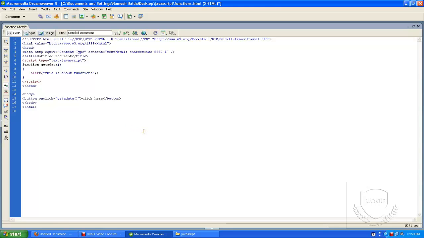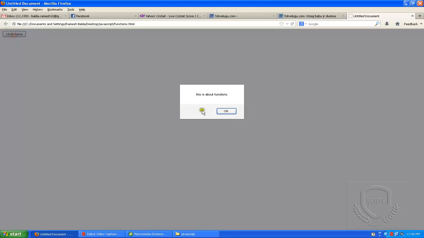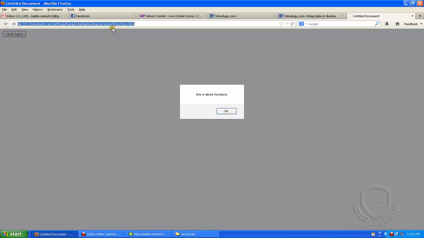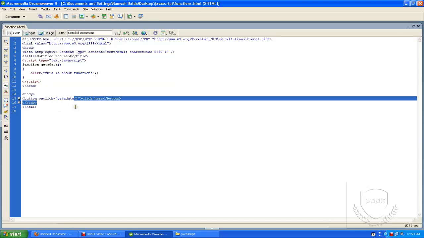Open. So if you click on this button, you can see this function is calling. This is the way how to call a function. In definition, we can say that a function is a block of code that will be executed when someone calls it. Here, by clicking this button, I'm calling that function, so it is executed. This is the way how to call a particular function in JavaScript.